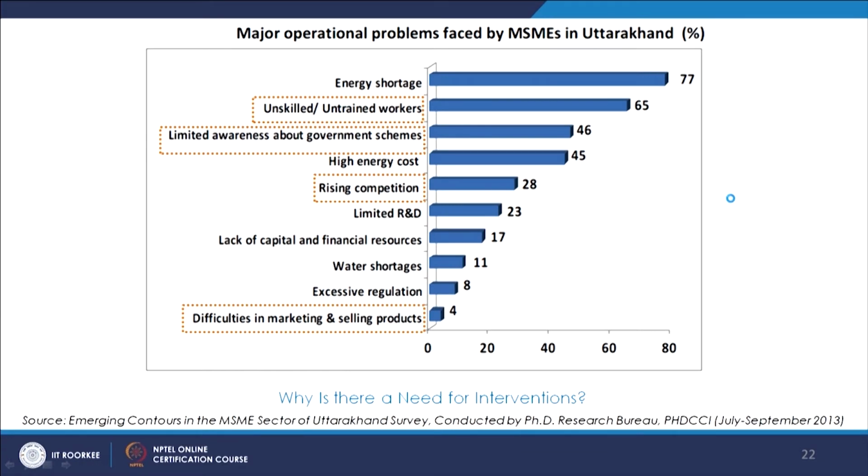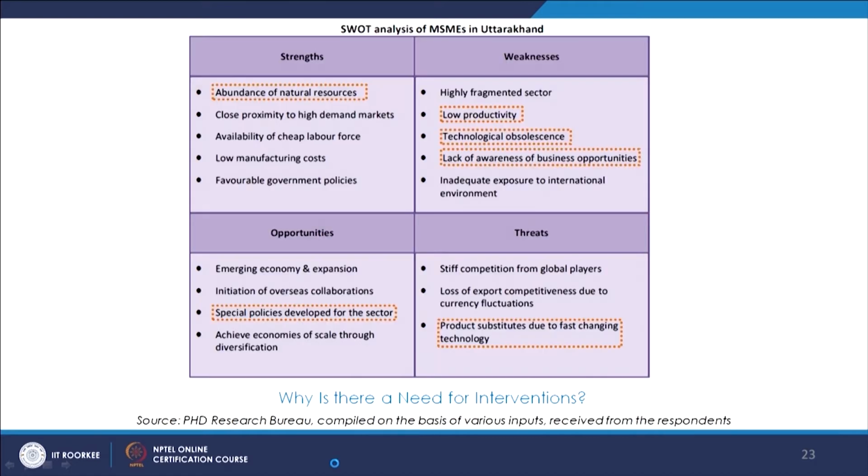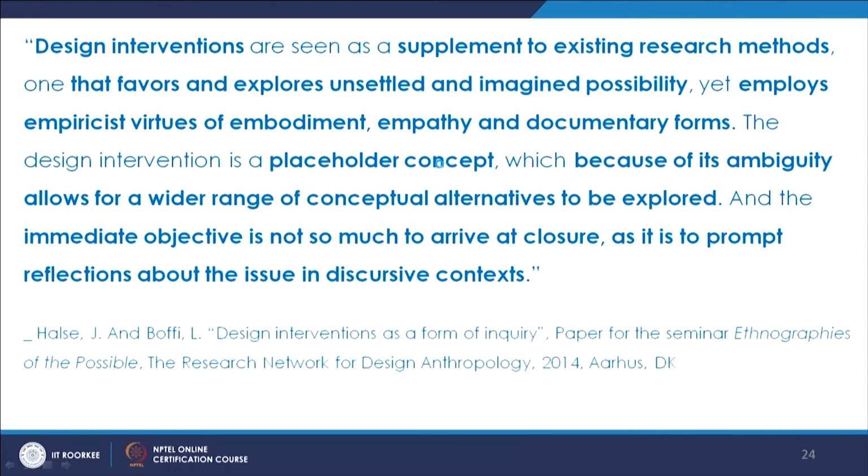And again, a lot of data and charts highlight the marketing related issues and of course the issues related to product development. And again we saw some weaknesses. So we tried to understand all of this, which led us to the understanding that design interventions are quite necessary and the need of the hour.